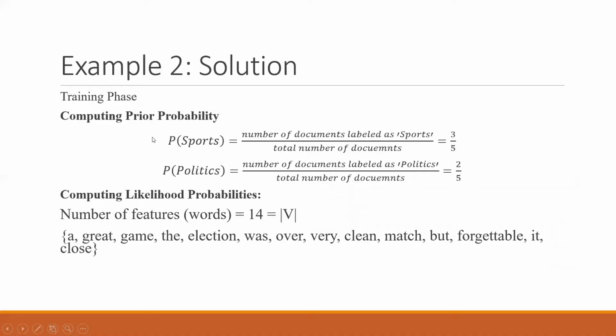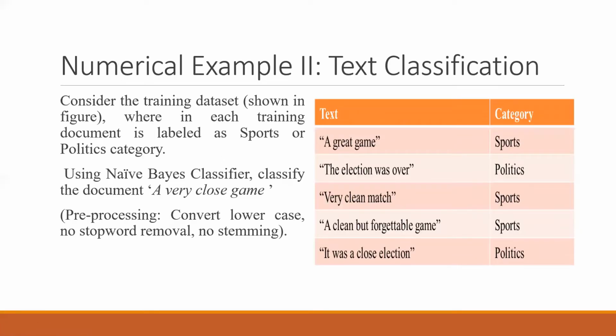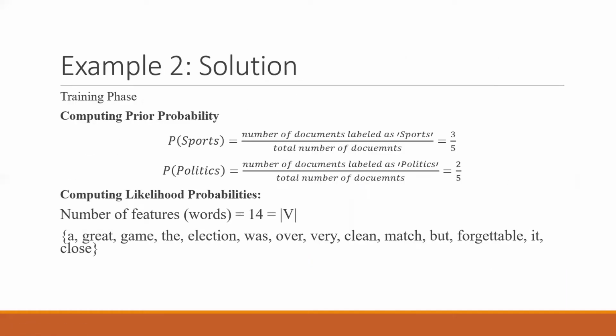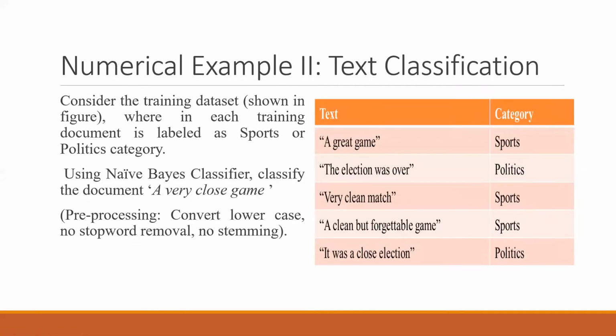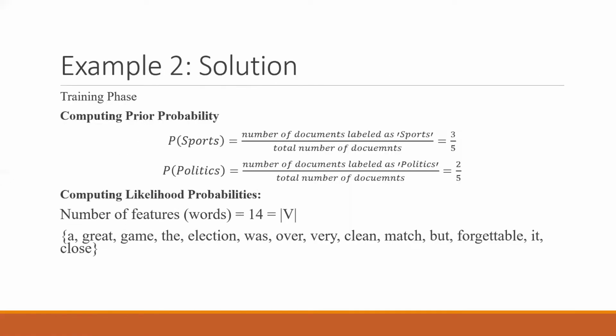Now, if you check the prior probability, sports is 3 by 5, because three of the documents here are from the sports category and two are from politics. So my initial prior probability for sports is 3 by 5, and for politics it is 2 by 5. Now if you want to calculate the likelihood probabilities, first you have to look into the number of features. The number of features is 14. If you take all the words and convert them into lowercase, there are a total of 14 unique words.